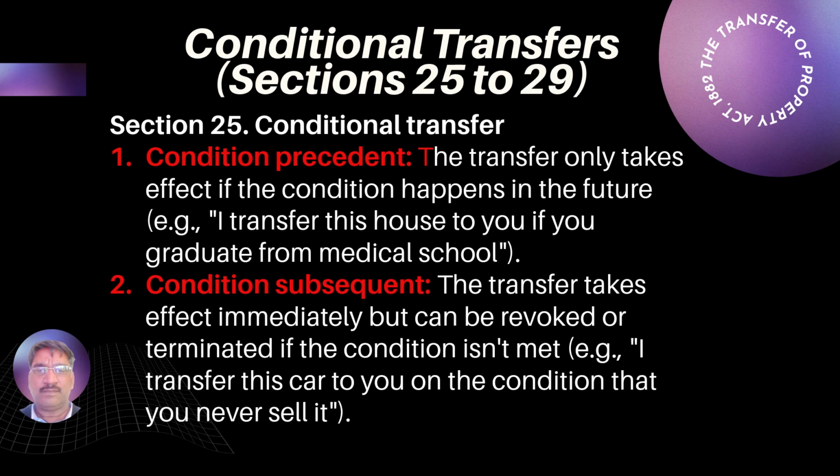The transfer only takes effect if the condition happens in the future. For example, one transfers his house to his boy if the boy graduates from medical school. This transfer is valid, and if the condition is fulfilled, the property is transferred to the boy.